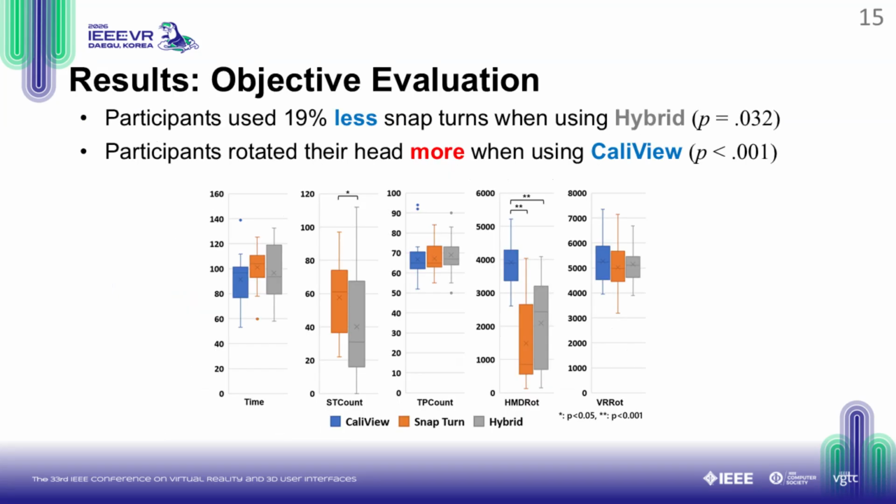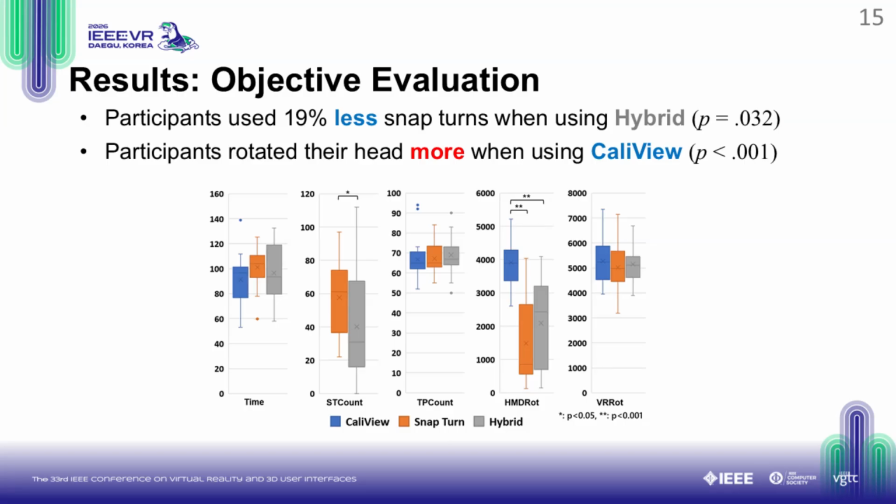Let's look at the objective results. The most notable finding was that participants in the hybrid condition used 19% fewer snap turns compared to the snap turn baseline. This proves that CaliView effectively handled much of the reorientation implicitly, reducing the need for manual inputs. We also found that participants in the CaliView only condition rotated their physical heads significantly more than the others, simply because they relied entirely on head movements for calibration.